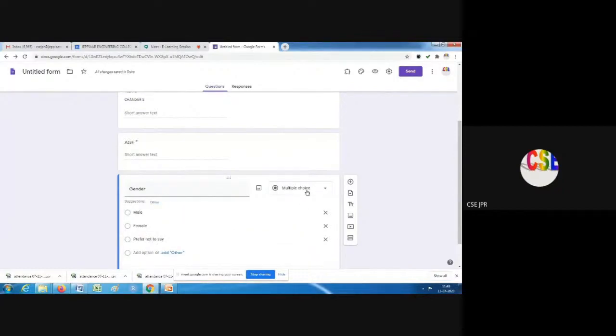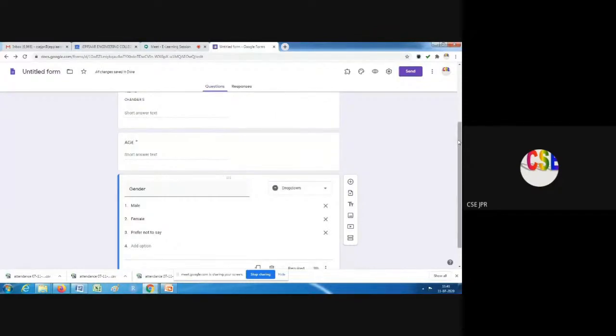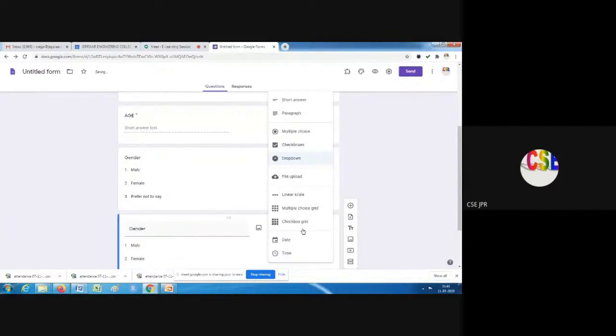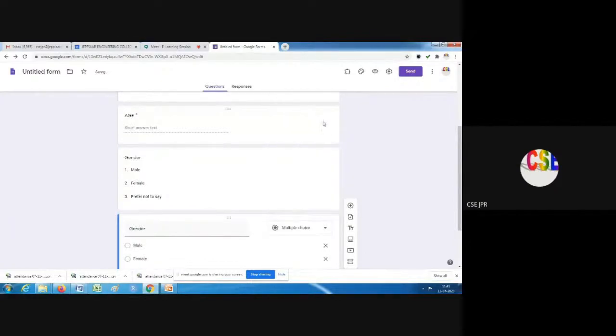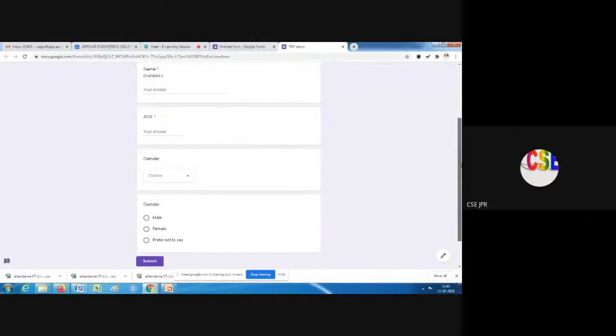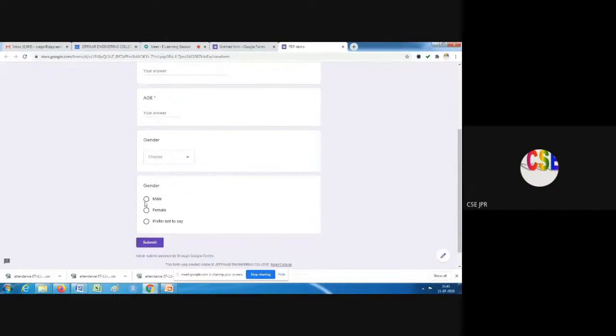If you change this into drop down, automatically it will show in another manner. Now we will see the preview. I'll add one more question. I'll duplicate and change this into multiple choice. Now we will see what the preview looks like. So gender, this is a multiple choice. All the options are there. We can select and submit like that.